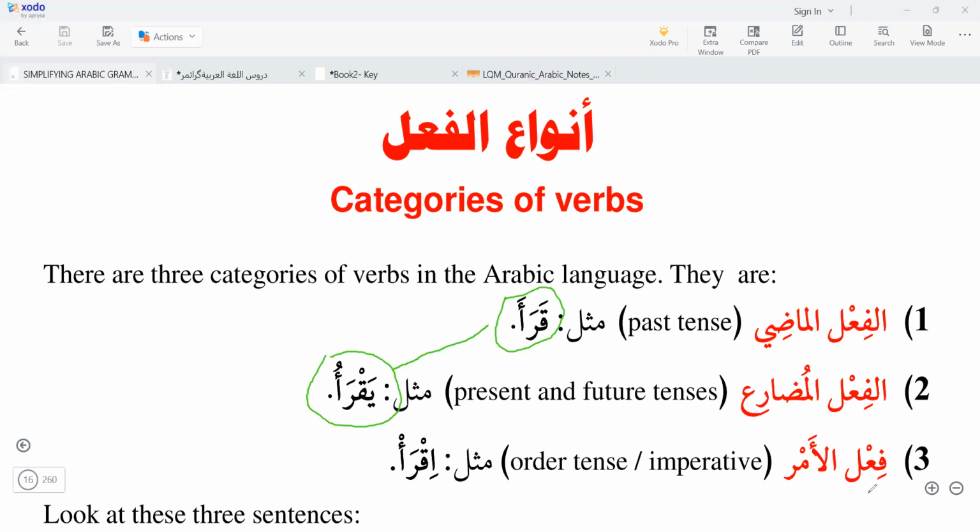And the third is Fi'lul Amr, order tense or imperative tense. We call it fi'l amr. Fi'l amr, iqra. So these we will create from the fi'l madi.